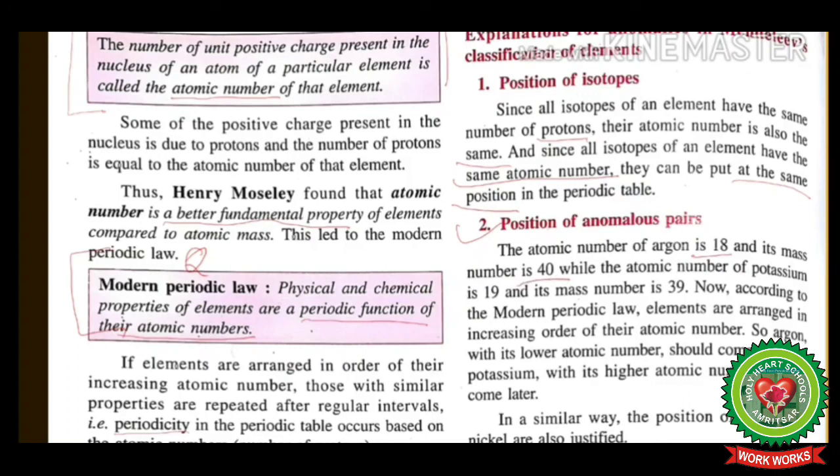Second was position of anomalous pairs. The atomic number of argon is 18 and its mass number is 40, while atomic number of potassium is 19 and its mass number is 39. Now, according to the modern periodic law, elements are arranged in increasing order of their atomic number. So, argon with lower atomic number should come first and potassium with its higher atomic number should come later. In a similar way, the position of cobalt and nickel are also justified.